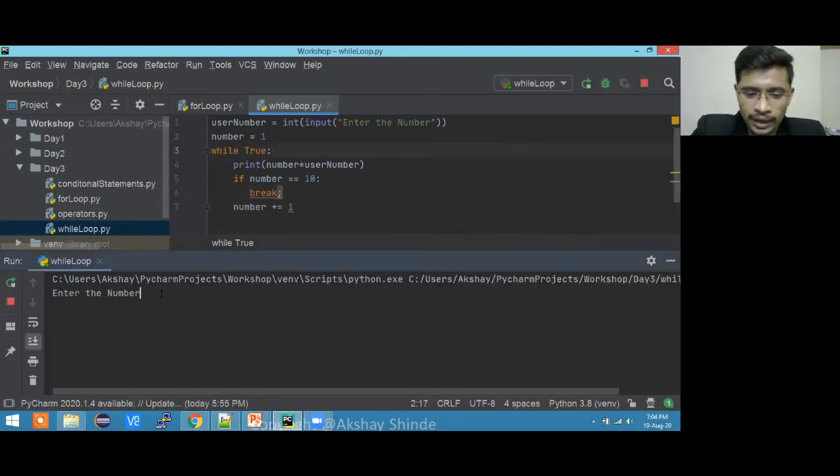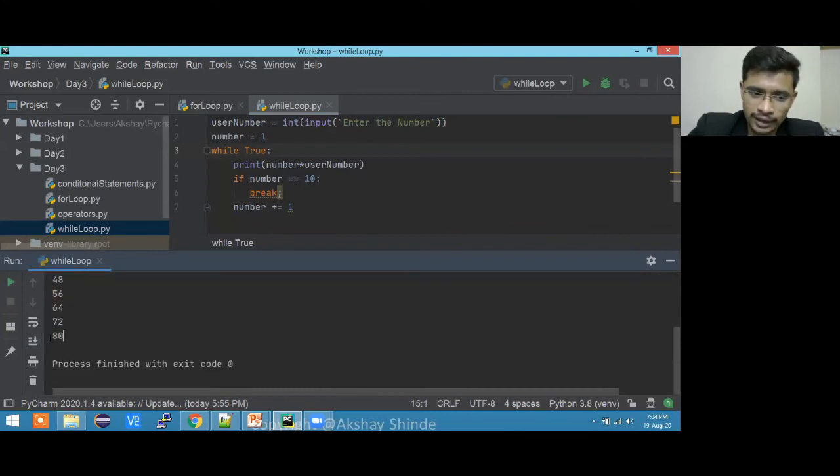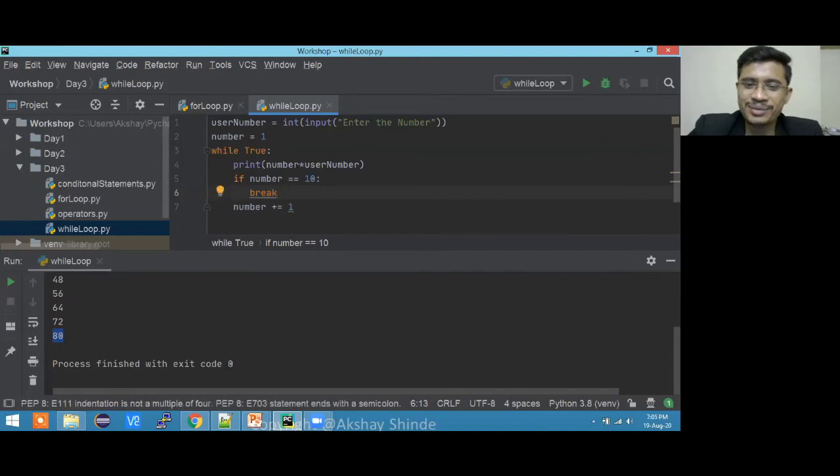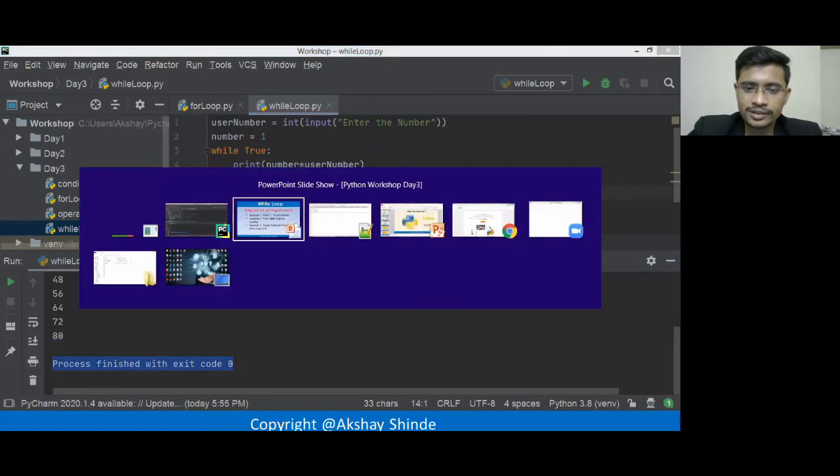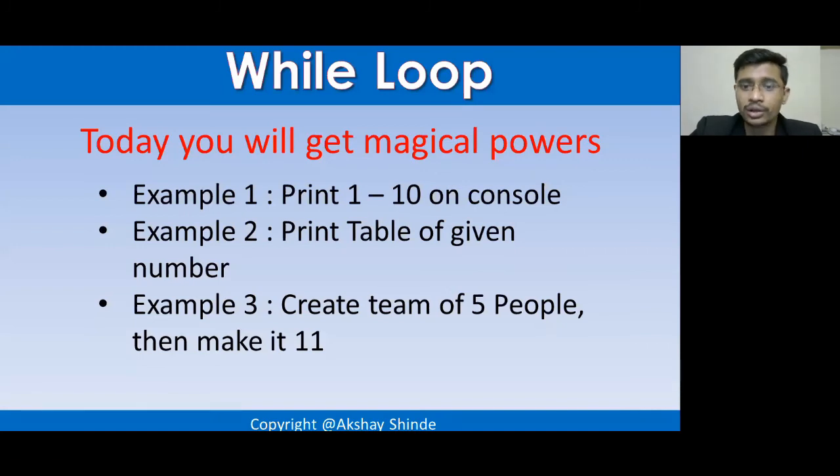Enter the number. I'm putting 8, here we go, and after 8, this condition will be satisfied, number is equal to 10, yes, then it will come to this line. I'm again missing the semicolon, okay, try to understand. So it will show you this statement. So this is how you can use these two loops, okay.